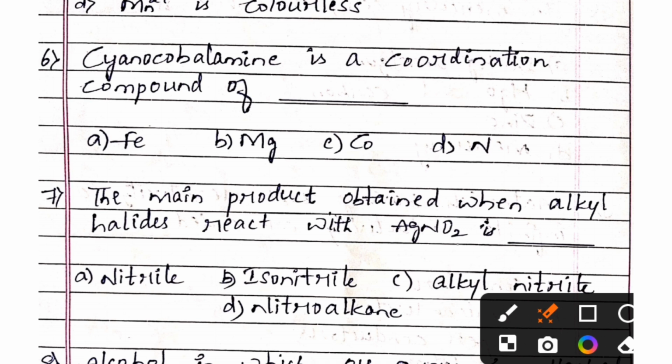Next one, cyanocobalamin is a coordination compound of option A iron, option B magnesium, option C cobalt, option D nitrogen. And the right answer is option C cobalt.